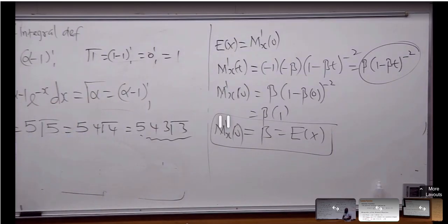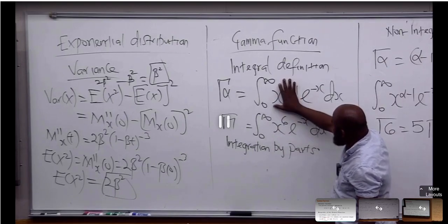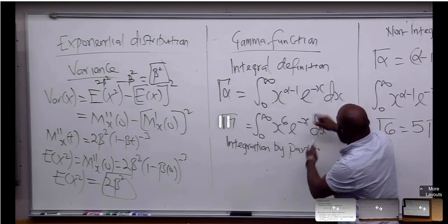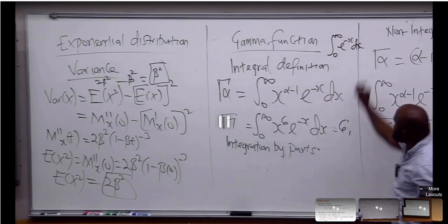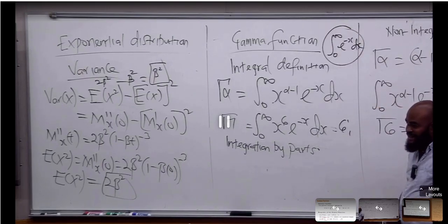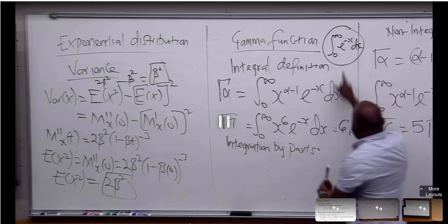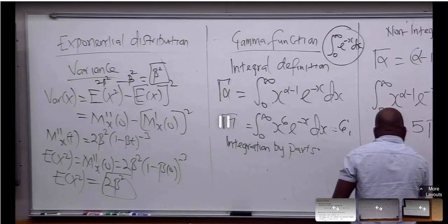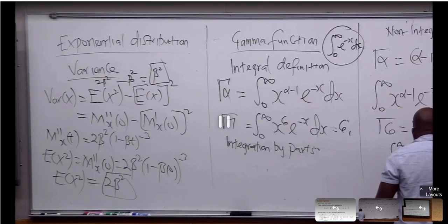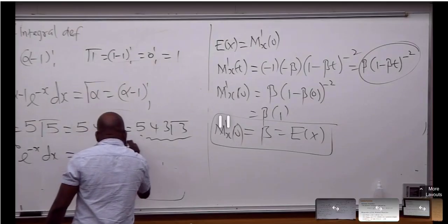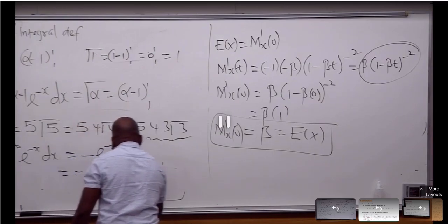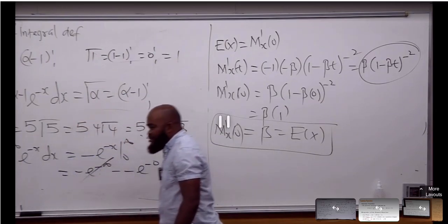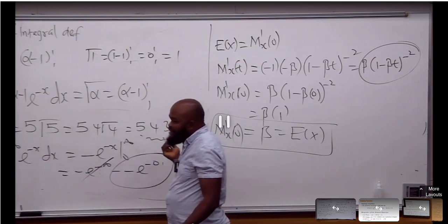So gamma 1 equals 1. Because if I put 1 here, this is gone, right? What am I going to have? I'm only going to have this. Integrate that, and this is the same thing as gamma 1. When I integrate this, it's just going to be this. And if you plug in the limits, this is 0 minus, this is 1. You see that? So that is the reason.